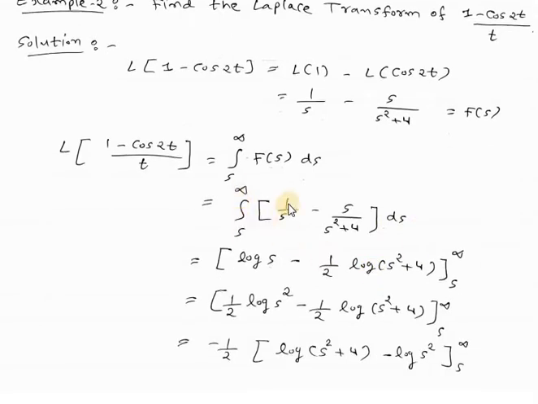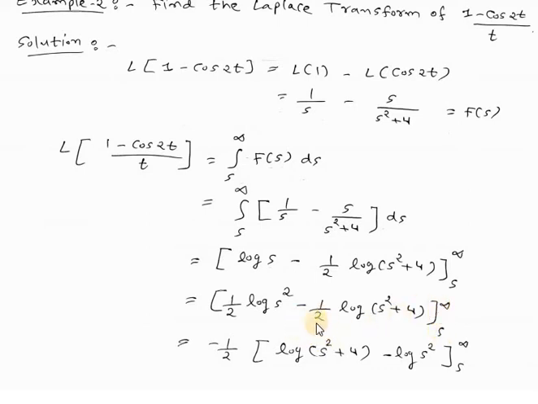Okay. Now integration of 1 by s with respect to s will be log s. Same way here, multiplying by 2 and dividing by 2. So here we will use the formula integration f dash x divided by f of x will be log f of x. So by that formula here it will be 1 by 2 log (s square plus 4), because here derivative of s square is 2s. Okay, and limit will be from s to infinity. So log s can be written as 1 by 2 log s square minus 1 by 2 log (s square plus 4), and limit will be from s to infinity.